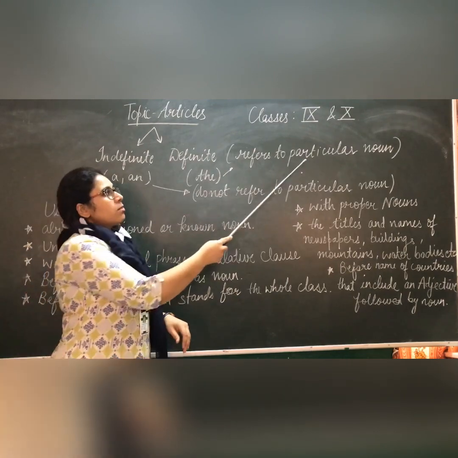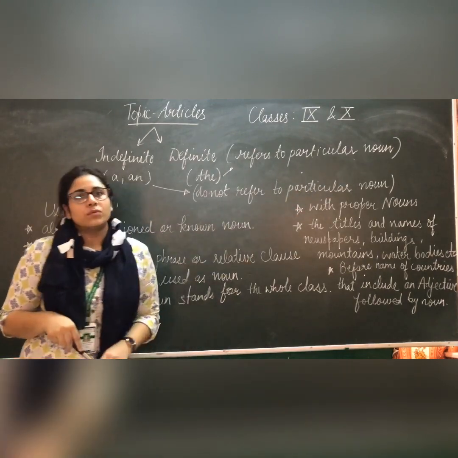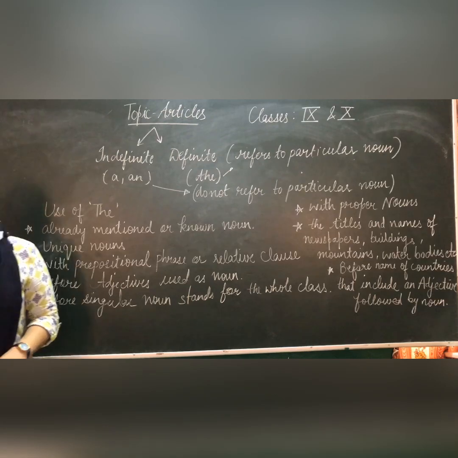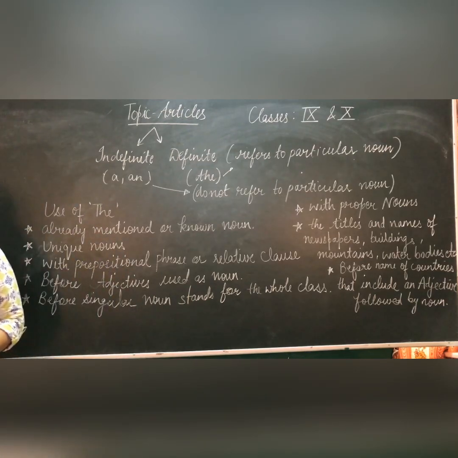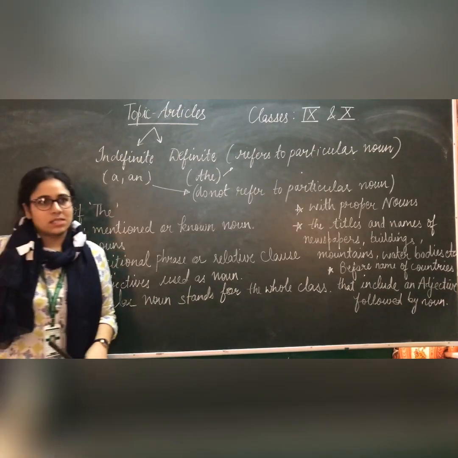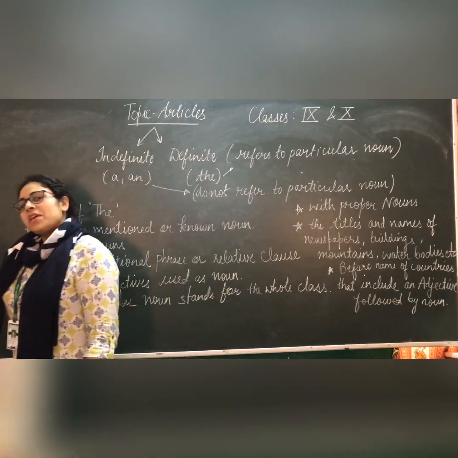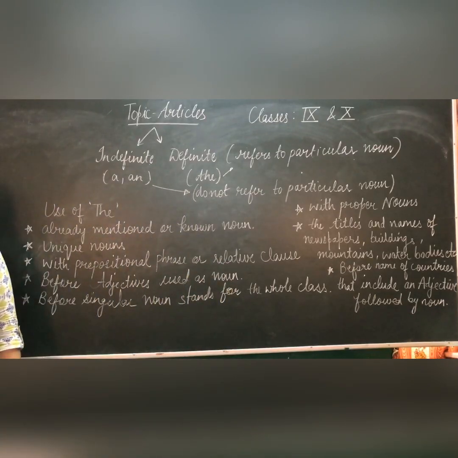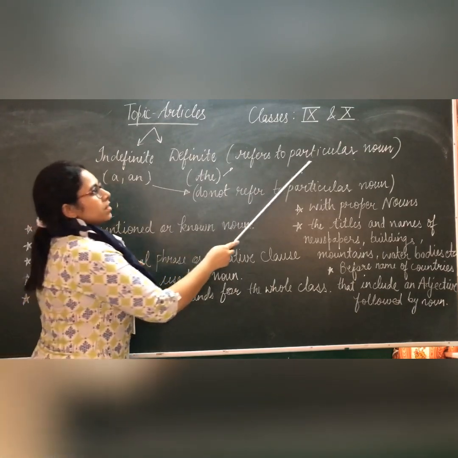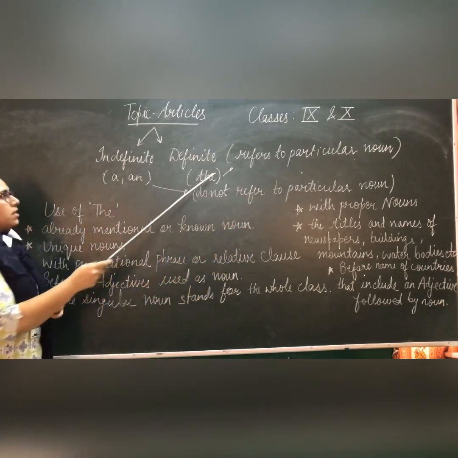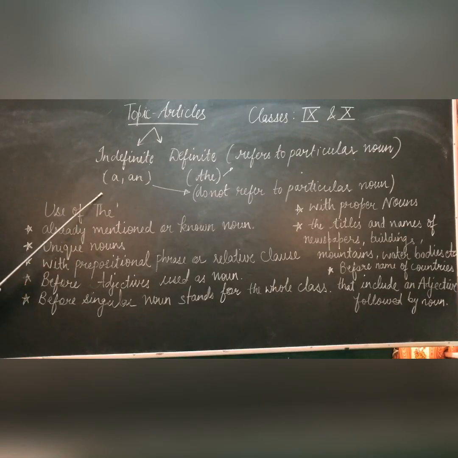We use it when we are talking about a particular noun. For example, I saw the man who had spoken to us. So I am talking about a particular man to whom we have already spoken. So that is a particular noun. Further, let us talk about the use of article the.